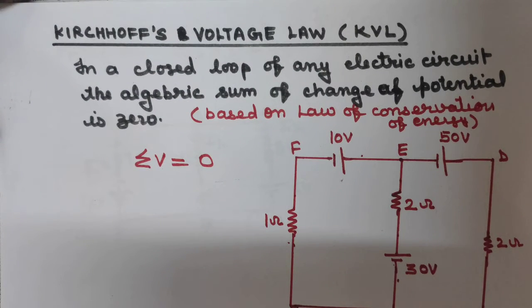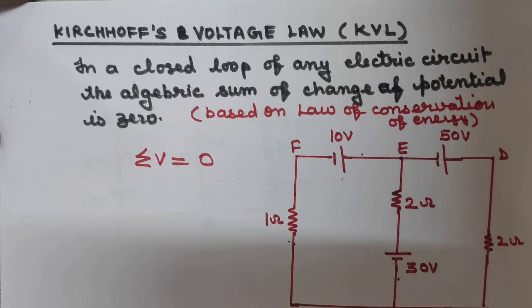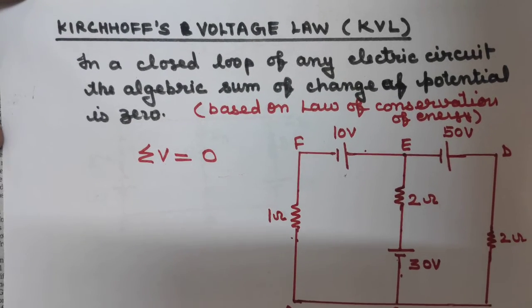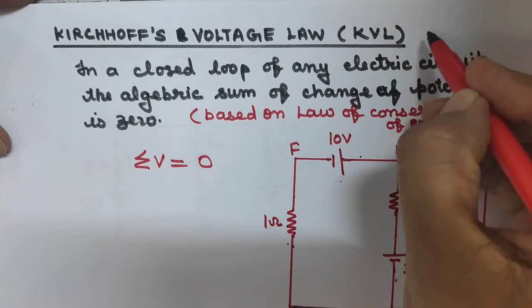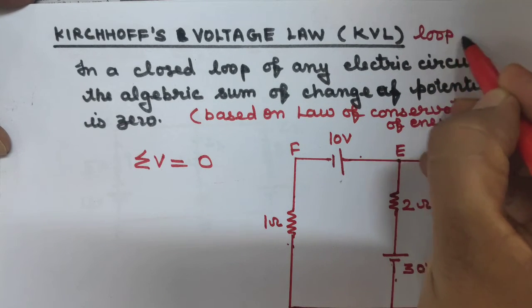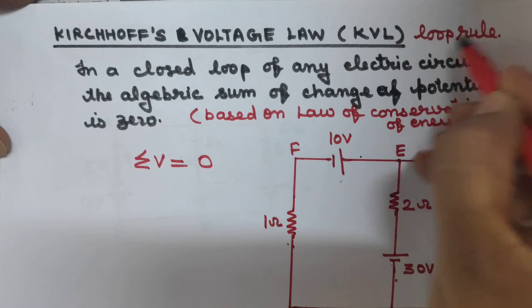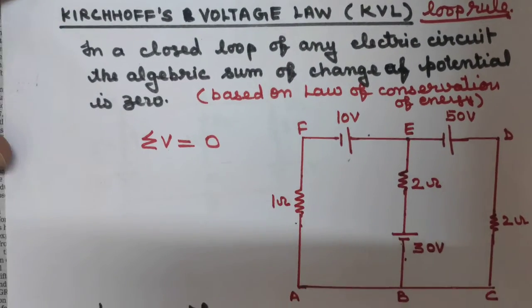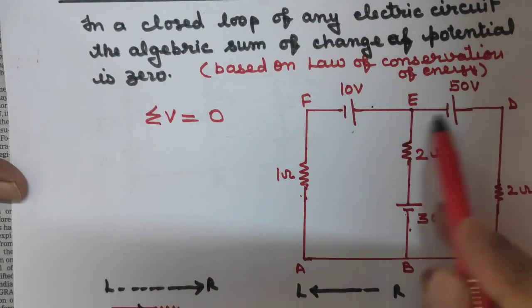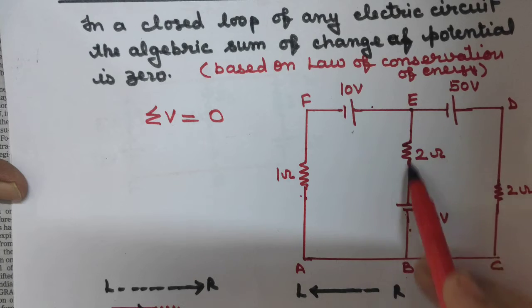Kirchhoff's voltage law. This is the second law, also known as KVL, or also called the loop rule. Now in this loop, this is an electric network. This is one loop.